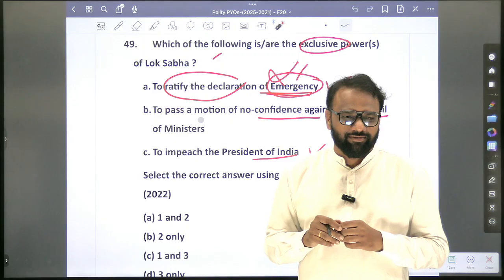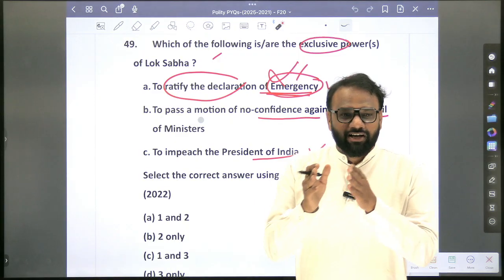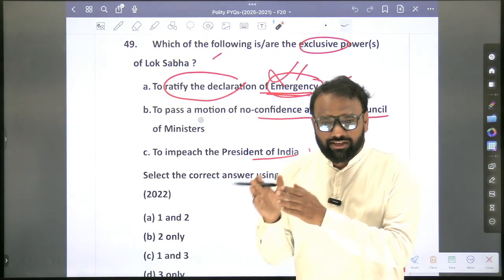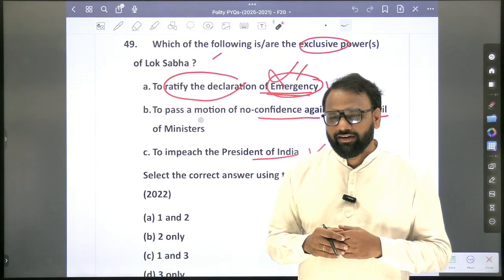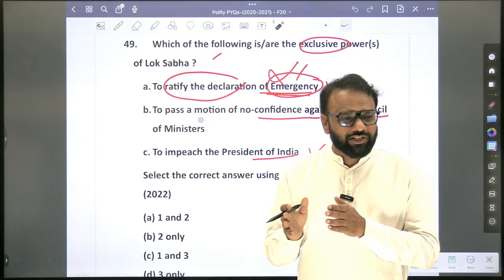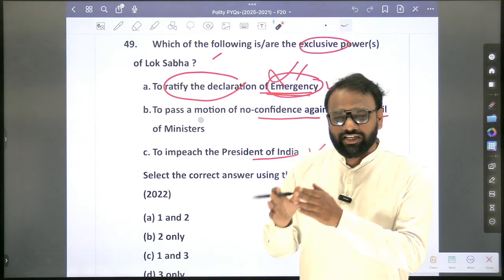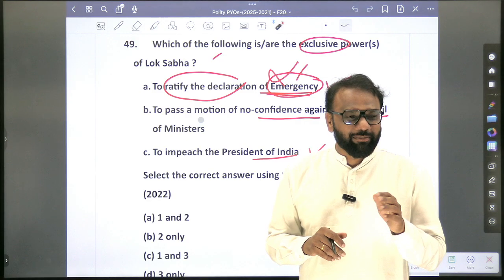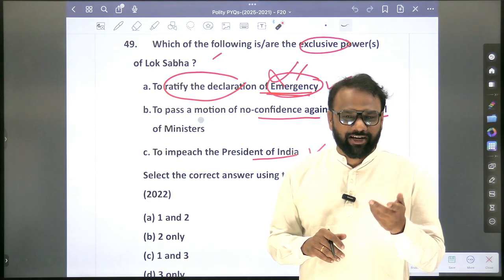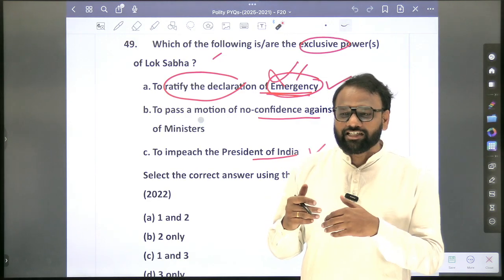True or false? During national emergency, parliament can make laws on the state list subject. True. In case of inconsistency, which one will prevail? Center's law will prevail. During president's rule, state legislature can make laws on the state list subjects? No, either it will be dissolved or it will be suspended. So there is no chance of state legislature making the law.